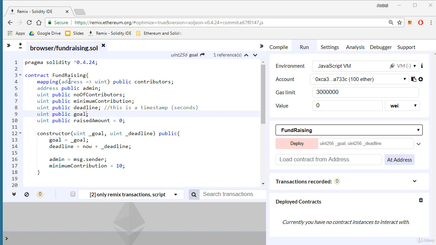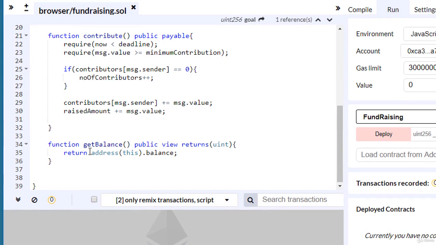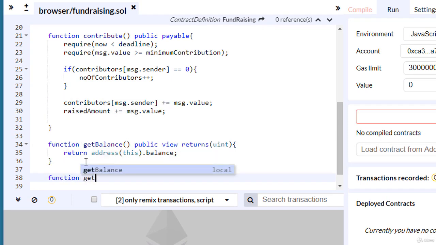Our fundraising campaign has a deadline and a goal. If this goal is not reached within the deadline, this campaign or this project cannot be successfully executed and every contributor can request a refund. So let's create a new function, Get Refund. Function getRefund, and this function is public.